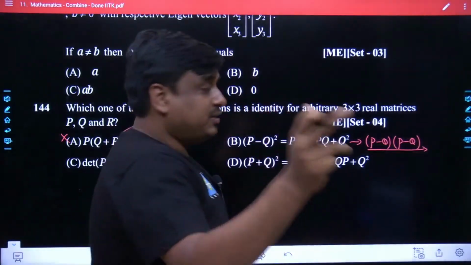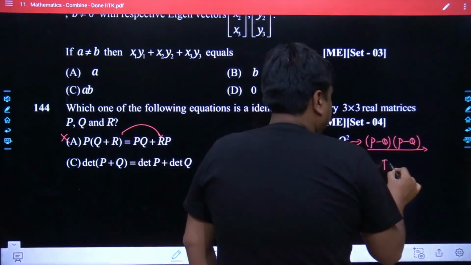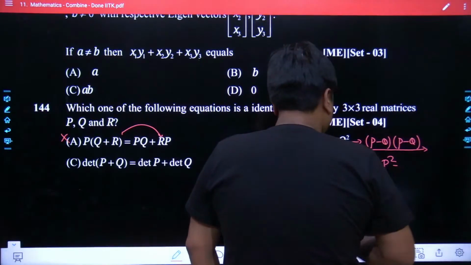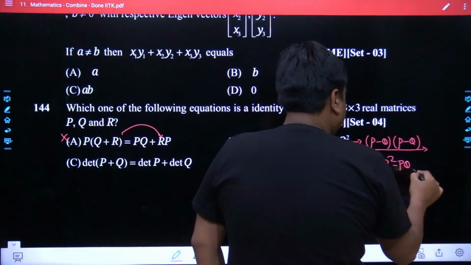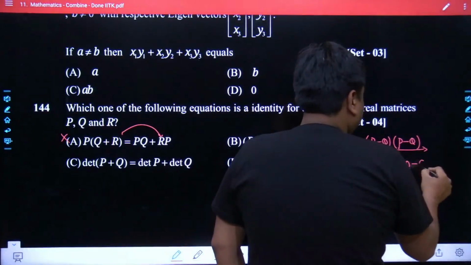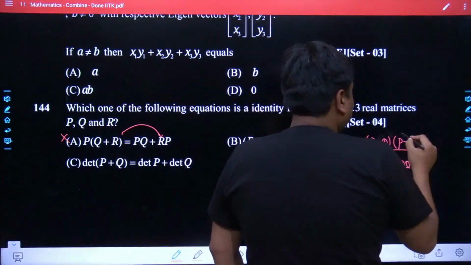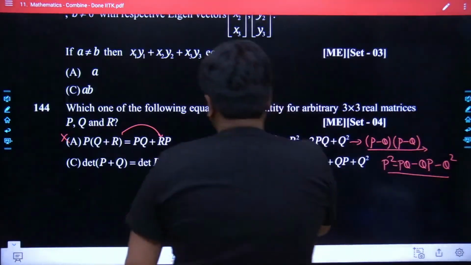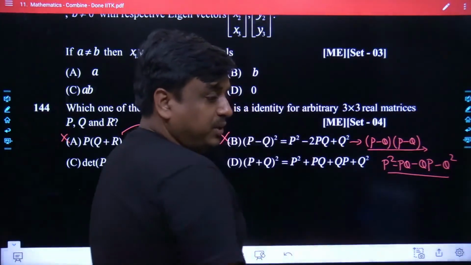The multiplication has to be done in order, in sequence. P multiplied with P is going to be P square. P multiplied with Q is going to be minus PQ. Then Q with P, P on the left-hand side and Q on the right-hand side, gives minus QP. You can't write this as PQ. And lastly, it's simply minus Q square. Obviously B is also a wrong option.